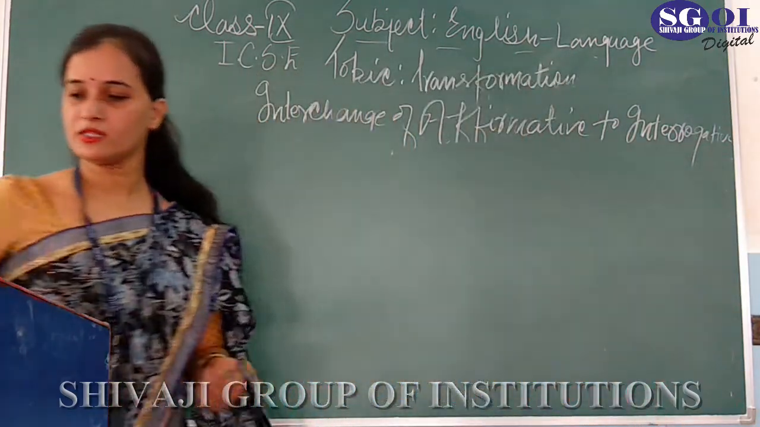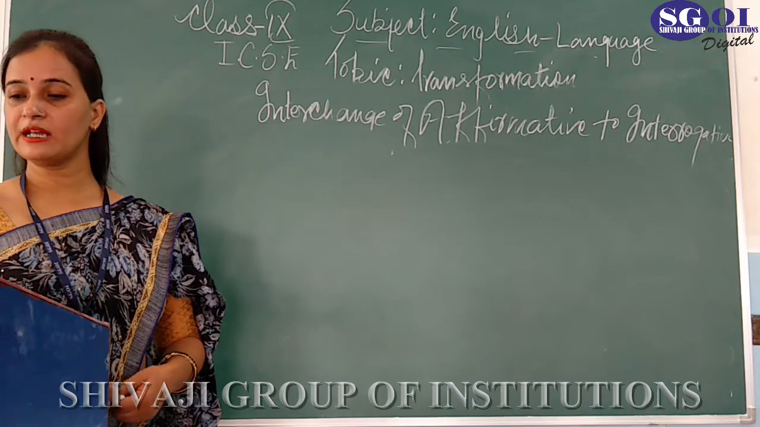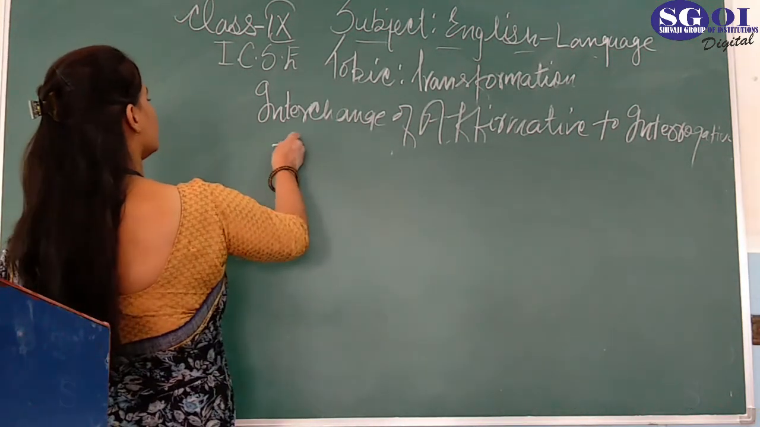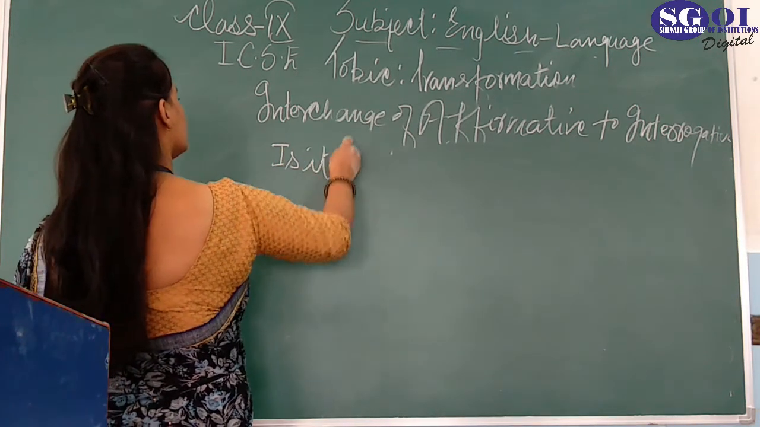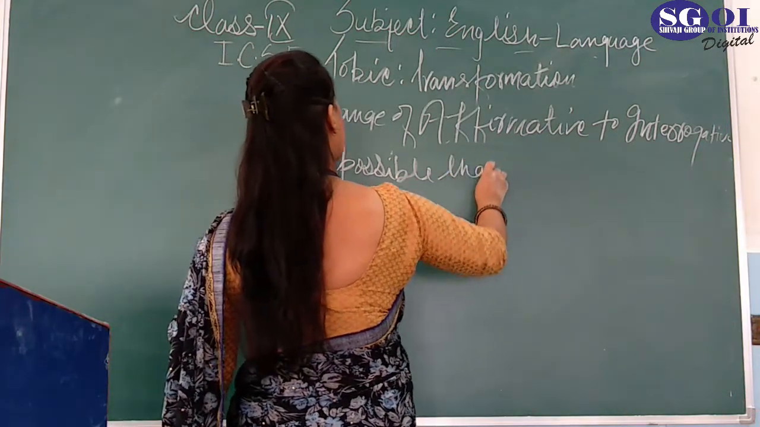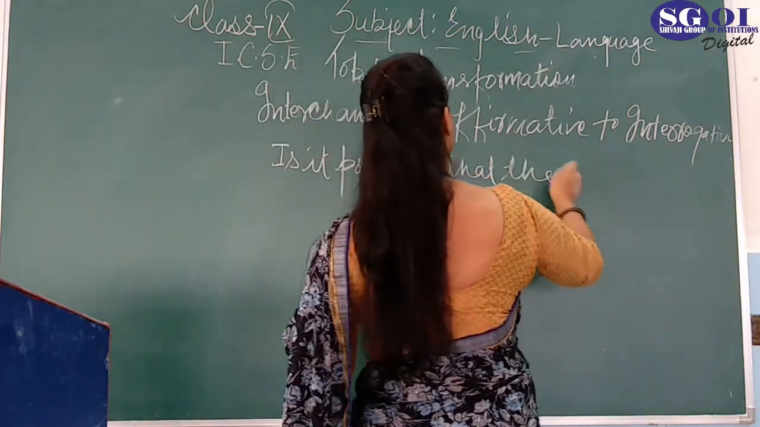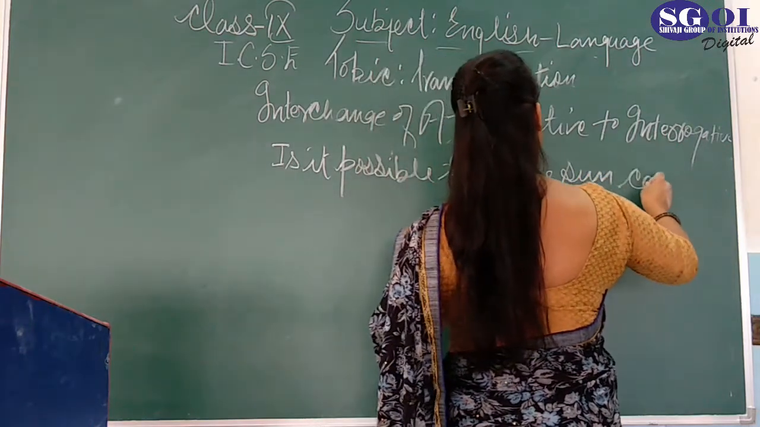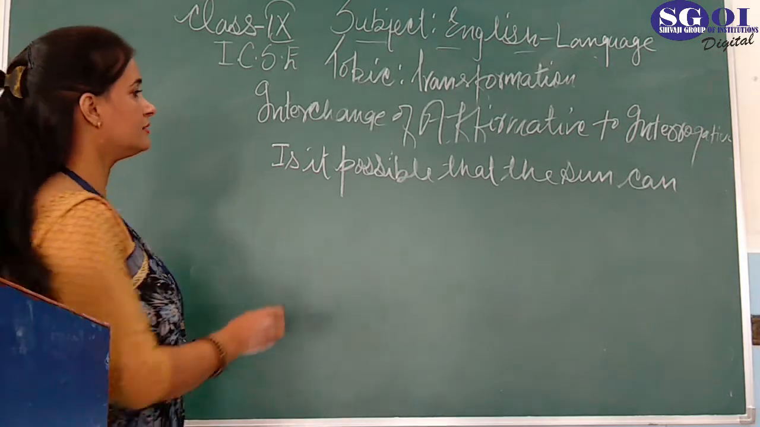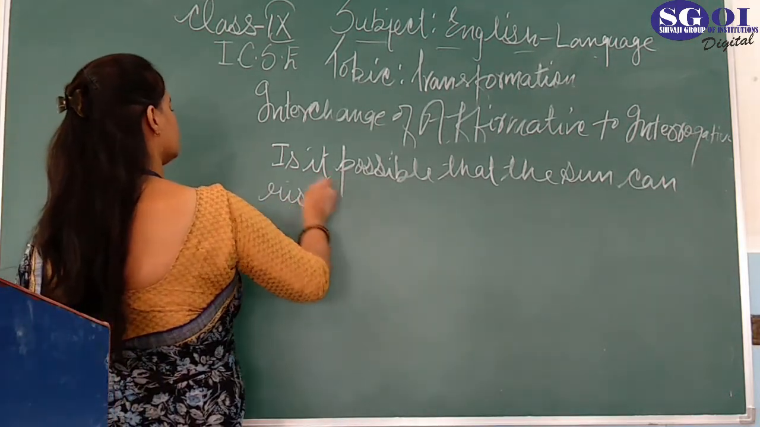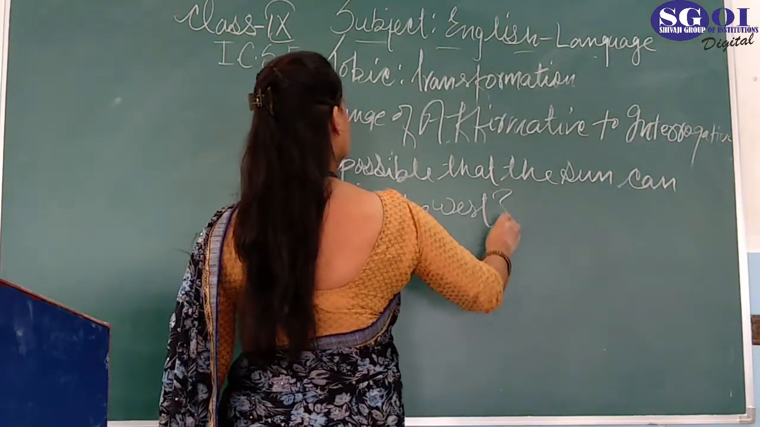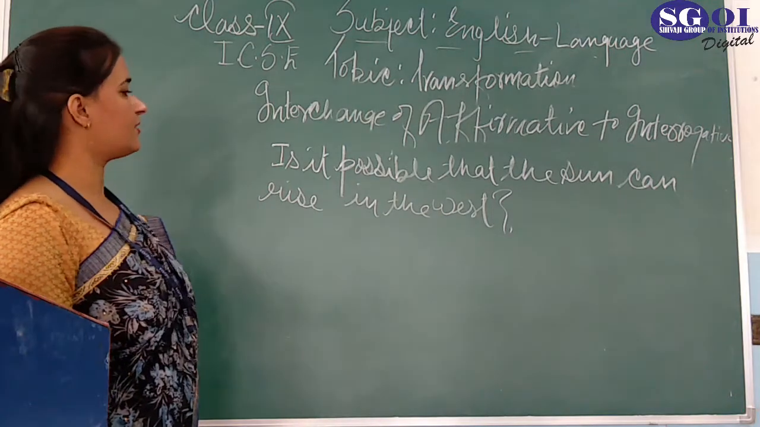Now let's see one sentence. The sentence is written like this: Is it possible that the sun can rise in the west? Is it possible that the sun can rise in the west?